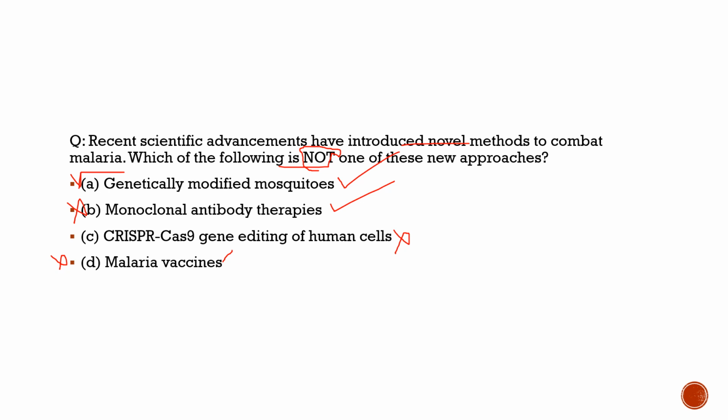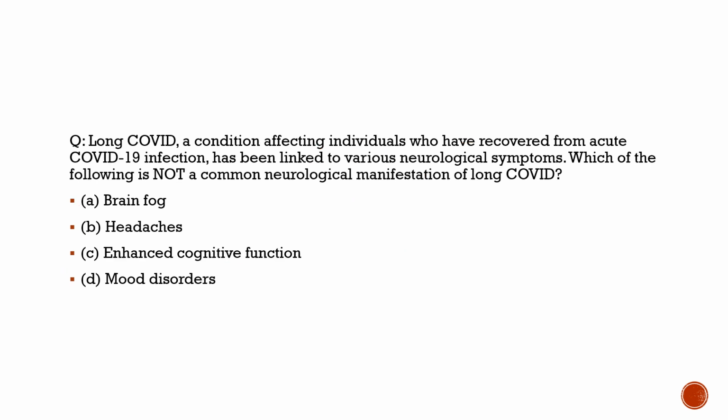So this is about the question. Why are we discussing it? Because there was an article in the newspaper which talked about various innovations with respect to curing malaria, in which genetically modified mosquitoes were discussed, radiation sterilization was discussed, and similarly genetic modification to target the malaria parasite directly. This was one of the methods discussed there. So this is what we need to know about this question, and this is how we solved it. Let's move to another question and try to solve that.